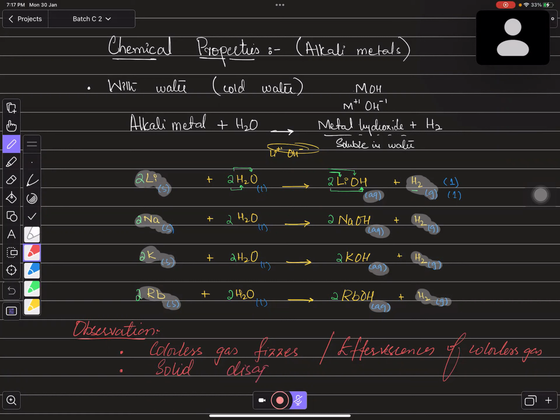And remember this thing, that you are not allowed to write the name of the product in the observations. For suppose, you cannot write आपके पास hydrogen gas के bubbles नजर आ रहे हैं या fizzes हो रही है hydrogen gas या effervescence जो है hydrogen gas के. You are not supposed to write the name of the product क्योंकि observation में आप नाम नहीं लिखते.